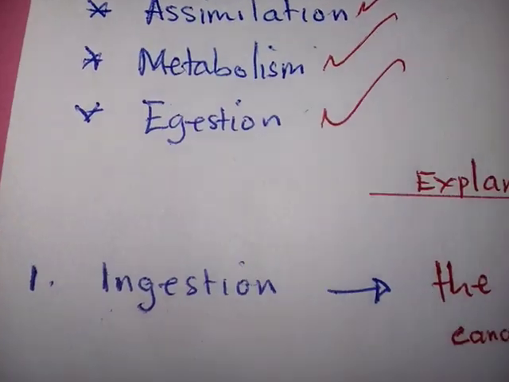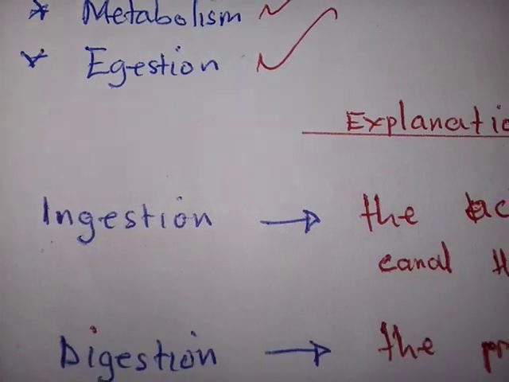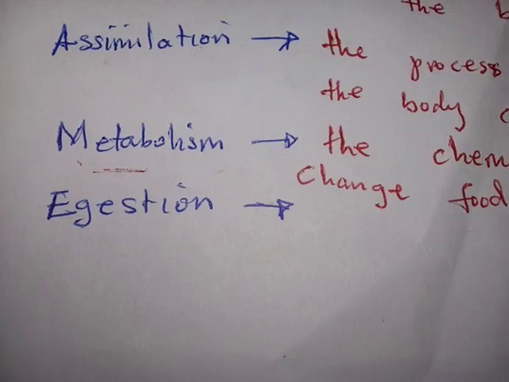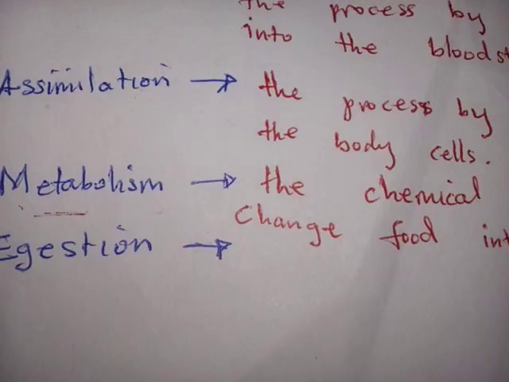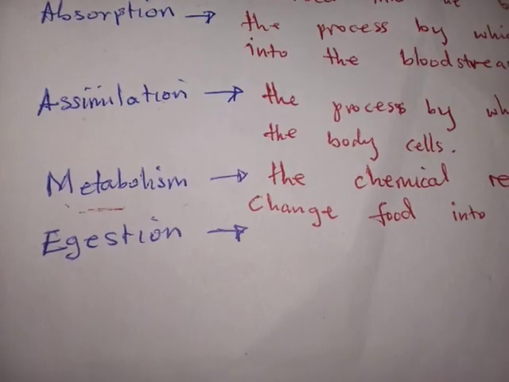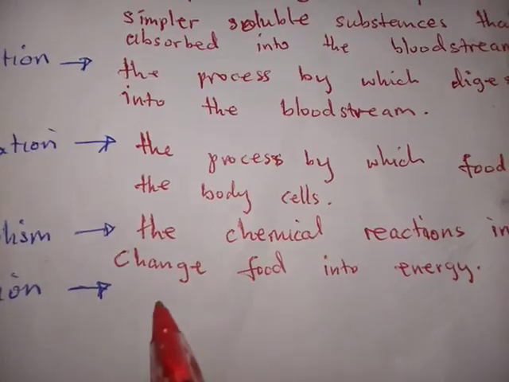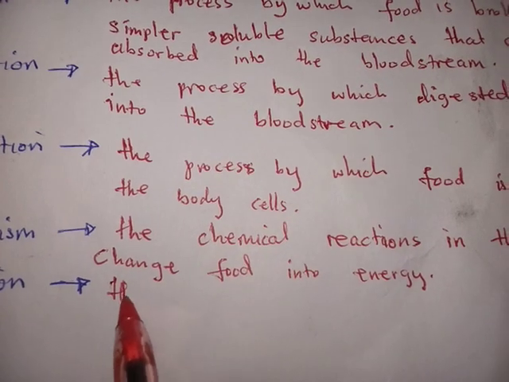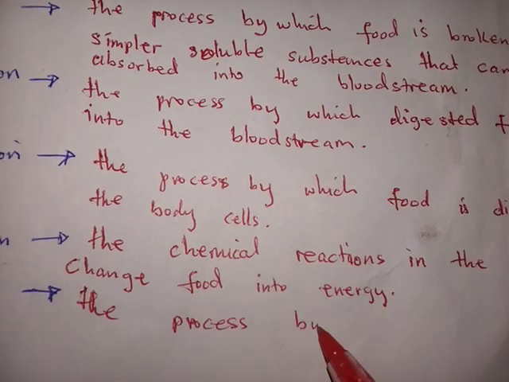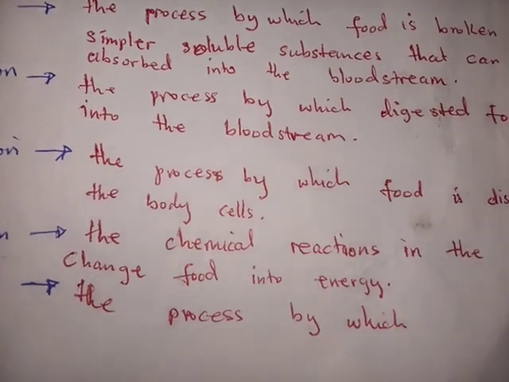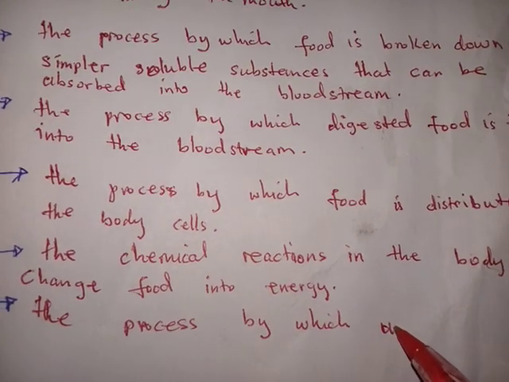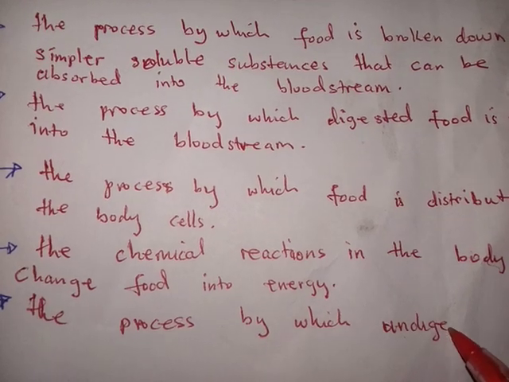So after ingestion, after this food has been taken into the body, it is broken down through the process called digestion. After being digested, it is absorbed. After being absorbed, it is transported to the body cells. After being transported to the body cells, it is used through the process of metabolism. Let's now have the last process. We see now what follows. Let us now see what it is.